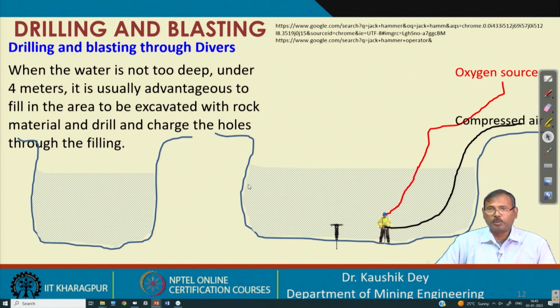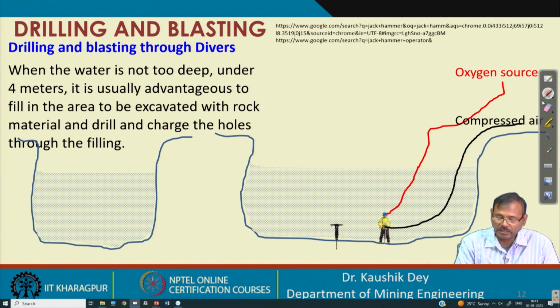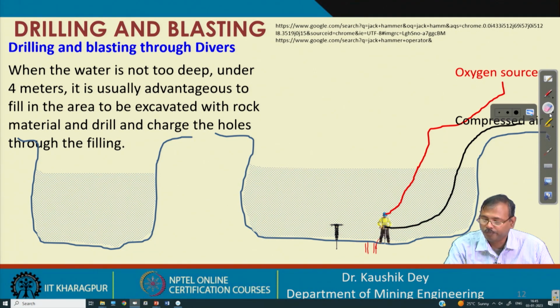Now, the last part is where the drilling and blasting is carried out using divers. In this case we send the diver to carry out the drilling manually. We give a compressed air source to the drill machine and an oxygen source to the divers, so that continuous drilling can be carried out. After drilling a number of holes, the same diver will charge the holes and then blast them from the surface itself.